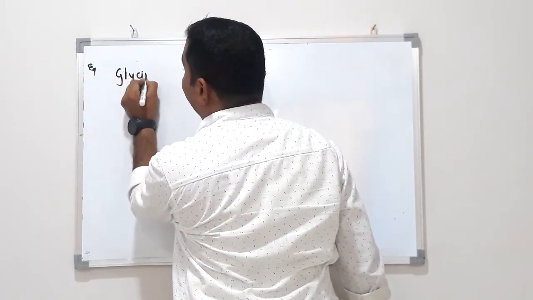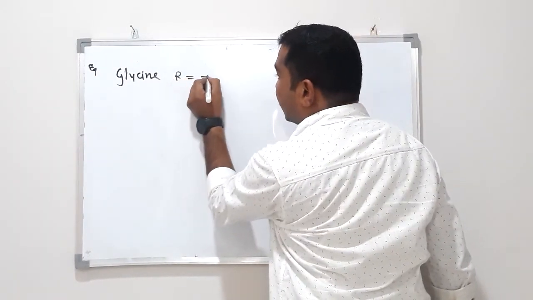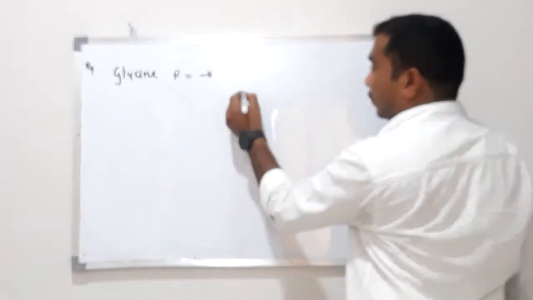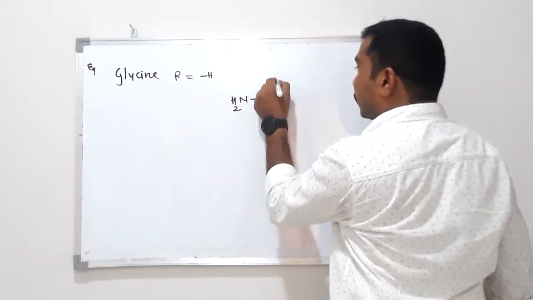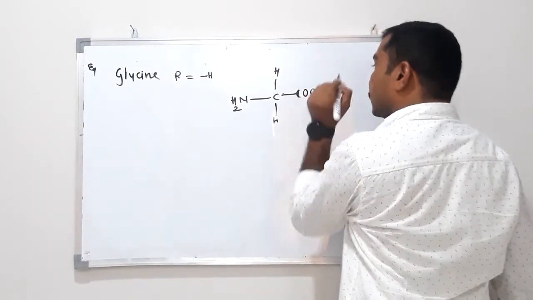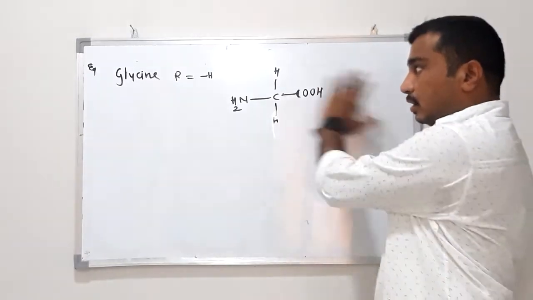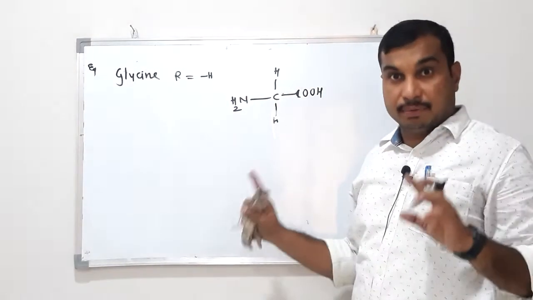Here R, the side chain, is hydrogen, and its structure is H, H, COOH. It is not asymmetric because of H, H, so glycine is not asymmetric, remember.